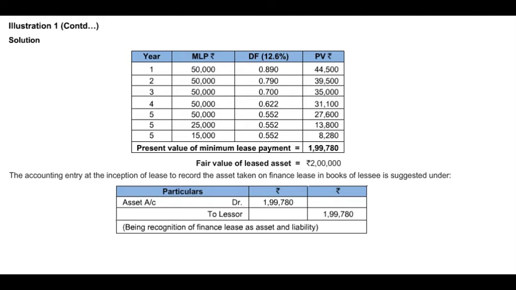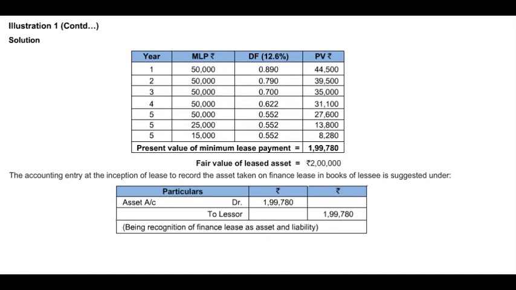Now always remember, when you are calculating the value of the asset in the books of lessee, we are required to consider both guaranteed as well as unguaranteed residual values. Like we have said in the earlier case, we have to consider the present value of all the future payments. Now the guaranteed residual value indicates that the amount has to be paid by lessee to the lessor. On the contrary, the unguaranteed residual value indicates that this amount may or may not be paid. But since we are recording the transaction in the books of lessee, we are also required to consider that value.